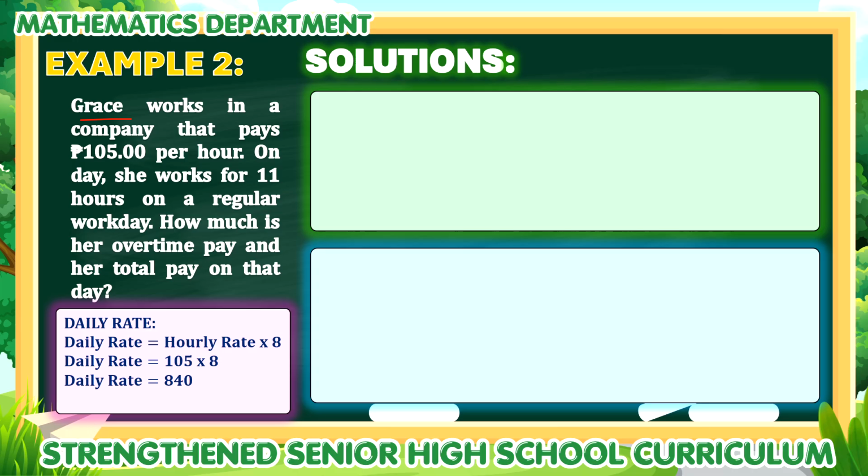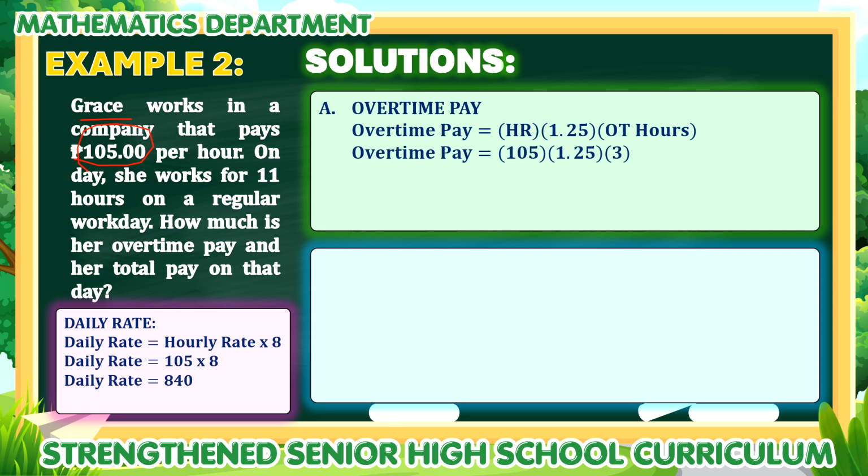After that, we will compute the overtime pay. Using the same formula, overtime pay is equal to our hourly rate times 1.25 times the number of overtime hours. Since the hourly rate is 105 pesos, we will multiply that by 1.25 and the number of overtime hours, which is 3. That comes from 11 hours of working minus the 8 hours of regular work. That gives us a total of 393.75. So therefore, her overtime pay is 393 pesos and 75 centavos.